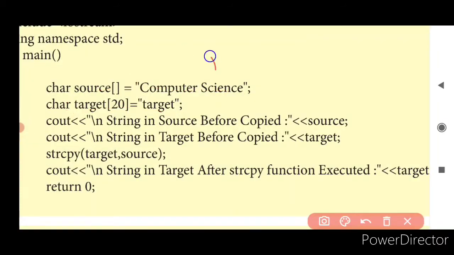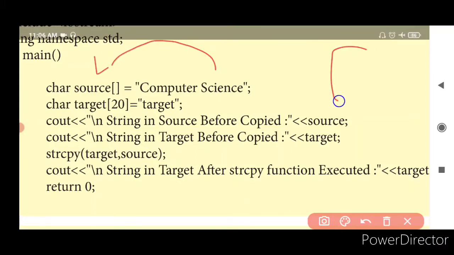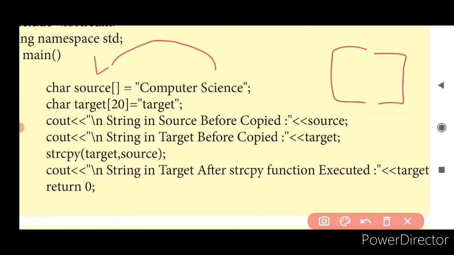And your source character, I already told you, if something is given in square braces, it is termed as an array. Yes, an array is nothing but a homogeneous collection of data items. We are giving several characters here, right? So these several characters have to be included in the same place. So we give it as an array, all the alphabets together.